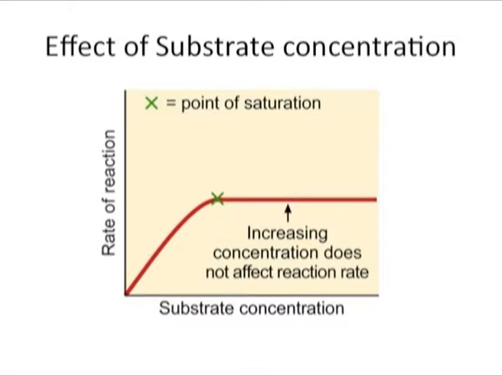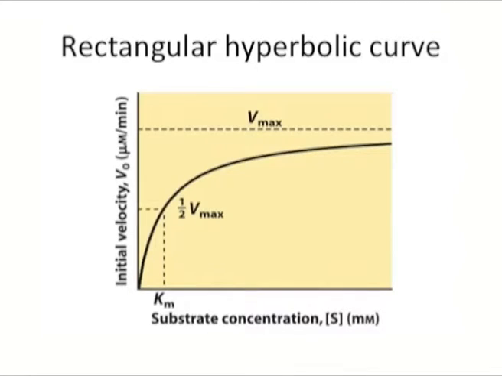A key factor affecting the rate of a reaction catalyzed by an enzyme is the concentration of substrate. However, the study of the effect of substrate concentration is complicated by the fact that substrate concentration changes during the course of an in vitro reaction as substrate is converted into product.